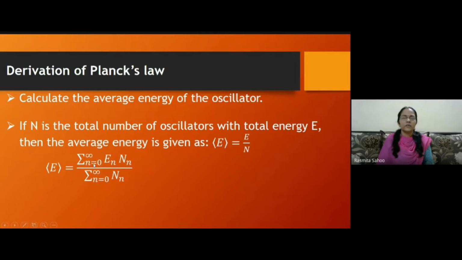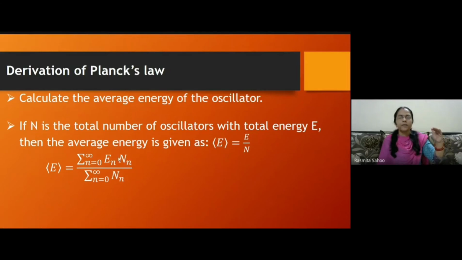So here, let there be n number of energy levels. Like I told you, there are a number of cells in the rack. Here there are n energy levels, and each level is filled with some number N subscript n. E subscript n represents the energy of the nth level, and N subscript n represents the number of oscillators in the nth level.